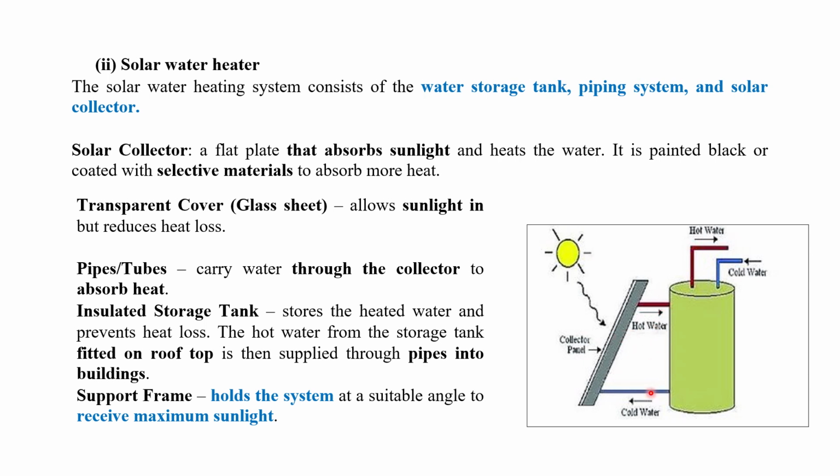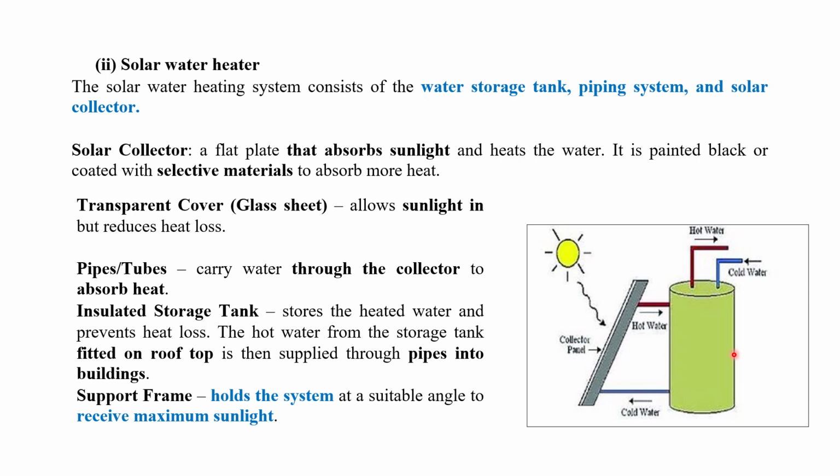Pipes or tubes are there which carry water. You can see here cold water is passed through the collectors, and then the water gets heated. After heating, it is again stored in the tank. That's why it is written here: it carries water through the collector to absorb heat.